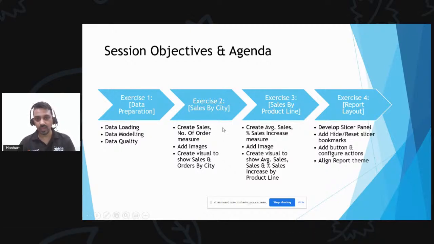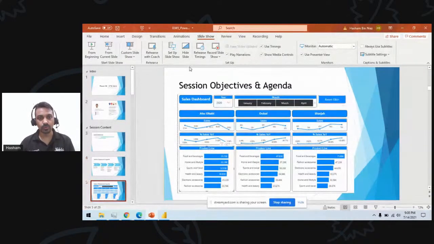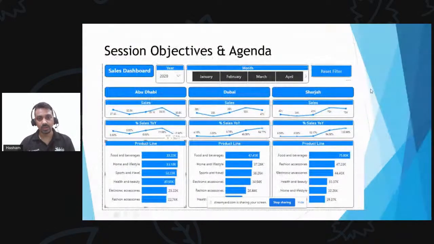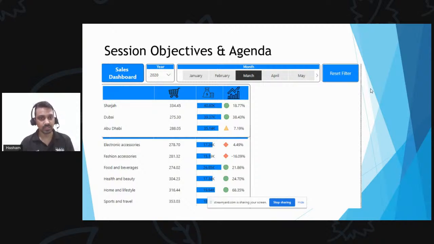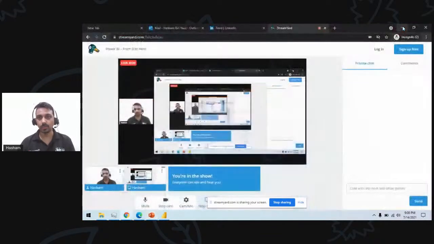So I think we have almost 10 minutes now. We have 50 minutes with our session, and the session output would be something like this. If you see, we might end up having a chart or dashboard like this, or we might end up having a dashboard like this. It totally depends on how we want to measure it. So let's move to the demo part here.